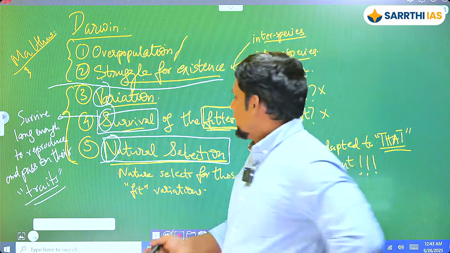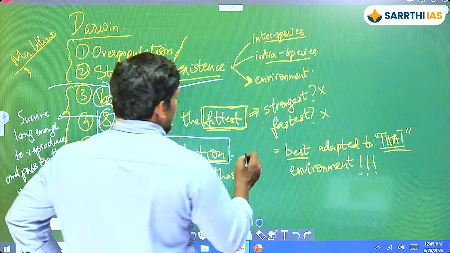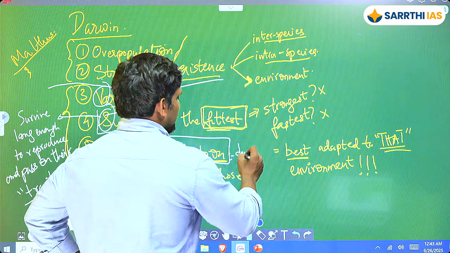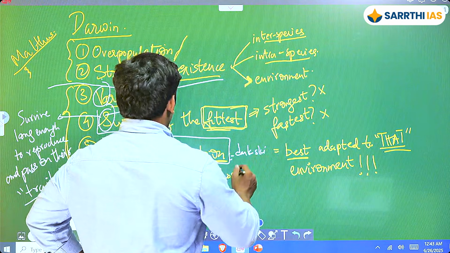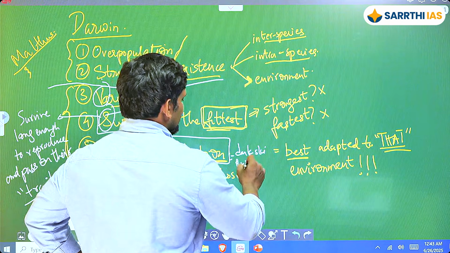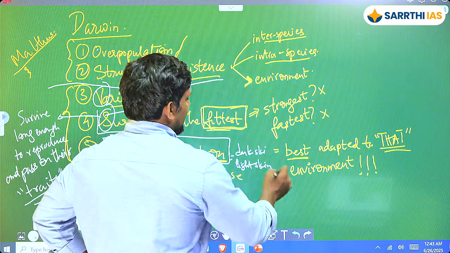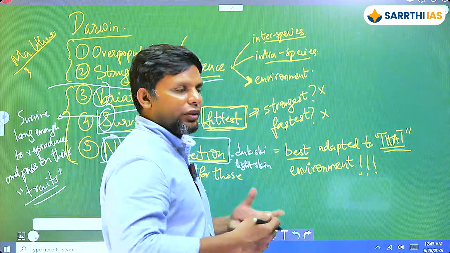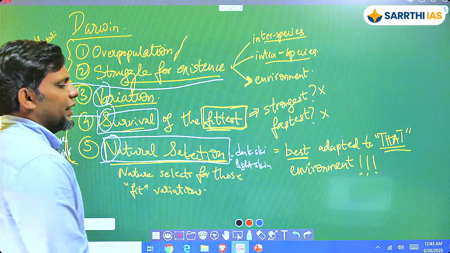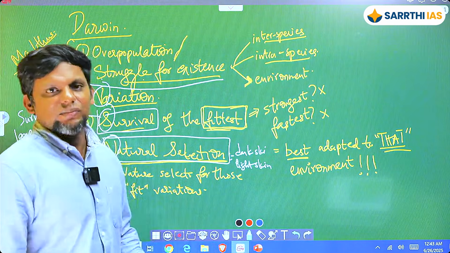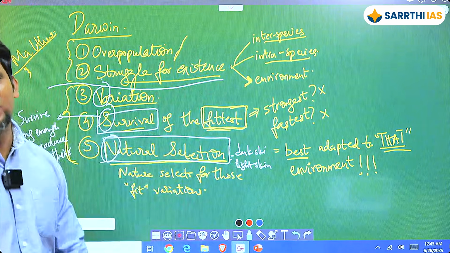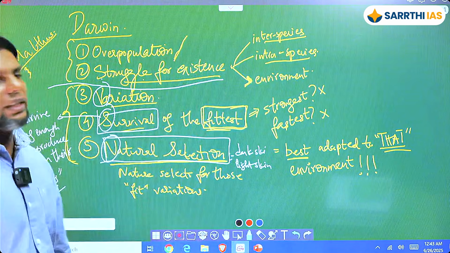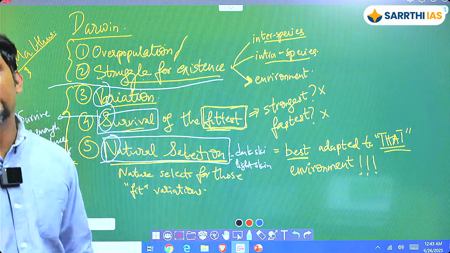So eventually you will say nature has selected for dark skin. You will say nature has selected for light skin. You would say nature has selected for long legs, bigger body, right? So whatever it is, it is basically nature selecting for those traits. Did nature select? Yes, it has basically played a role in this way. Is this clear? This is the best logical way to explain this.